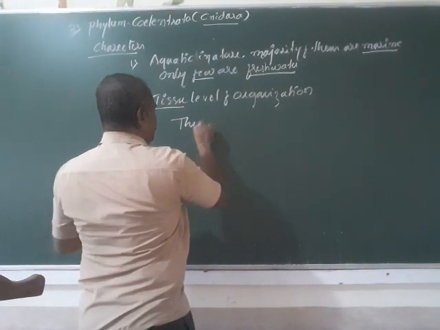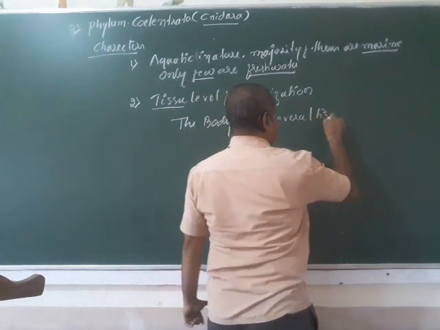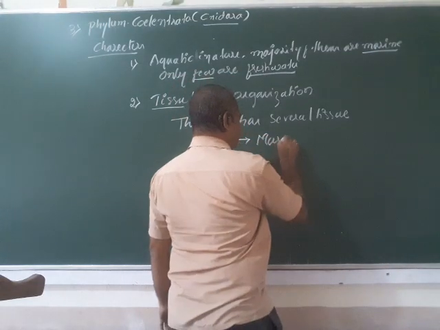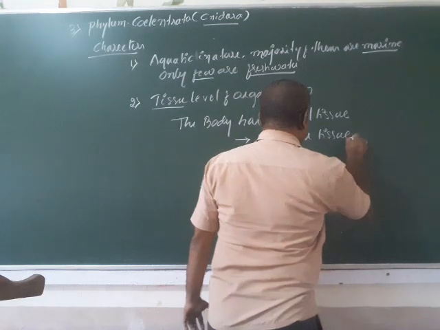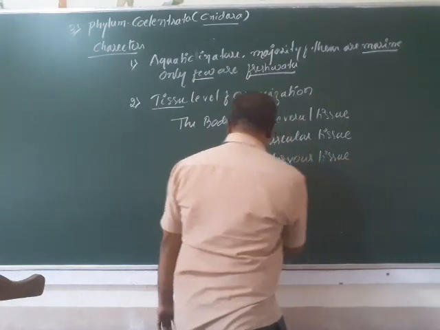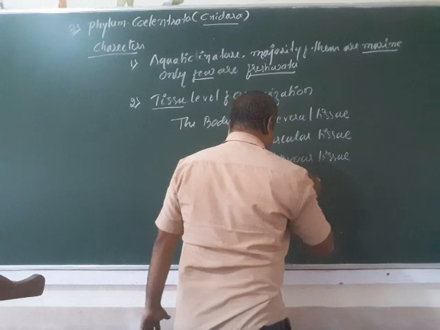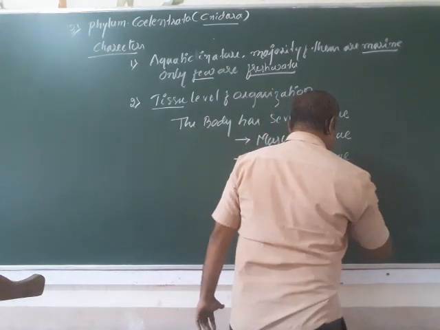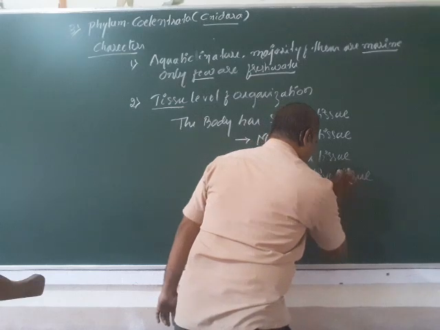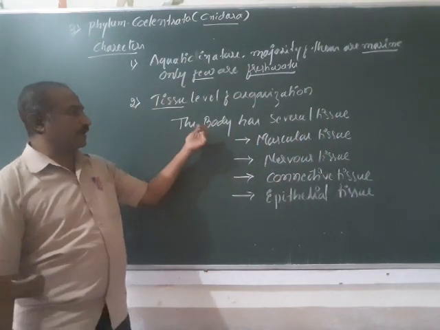The body of these organisms has several tissues, such as muscular tissue, nervous tissue, and also connective tissue and epithelial tissue. So these organisms have tissues.